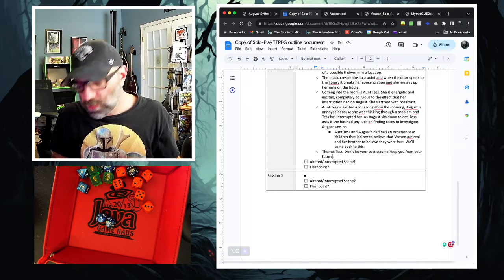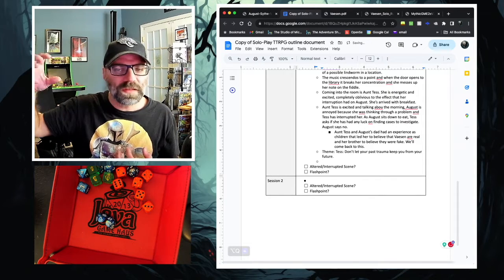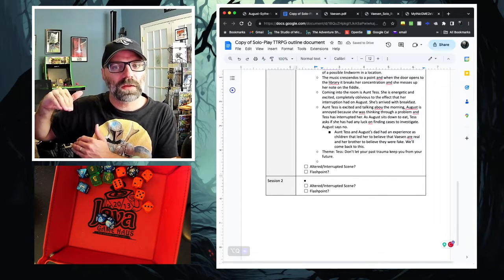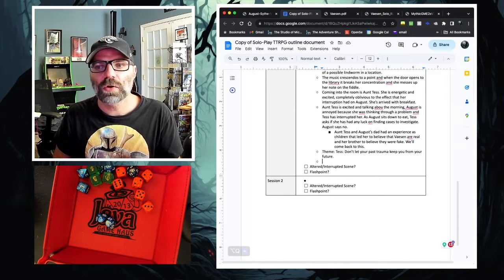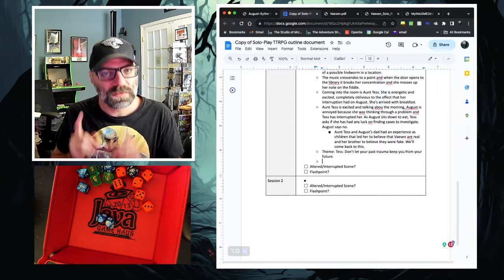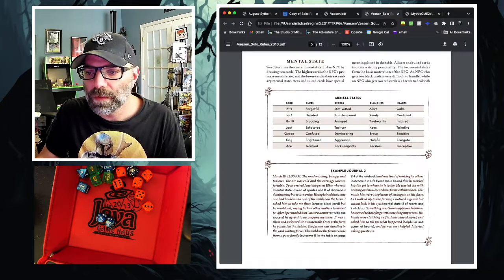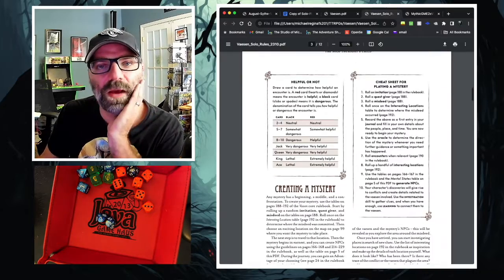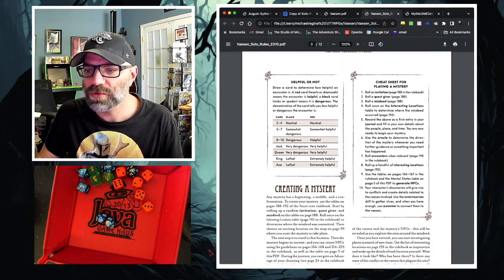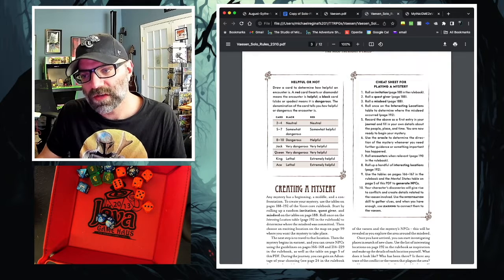I think that's a really cool setup, and that gives us everything that we need to kind of get into the story. We've had our opening scene. We don't know our teaser yet, but we're about to come to it. We've introduced our character, and now we're going to use the role-playing engines to determine what was the mystery. So let's dive into that. If we're using the Vaesen solo mode here, it tells us that there's a few ways you want to set up your mystery. And the first thing is that you want to roll an invitation on page 188 of the rule booklet, a quest giver, and a misdeed.